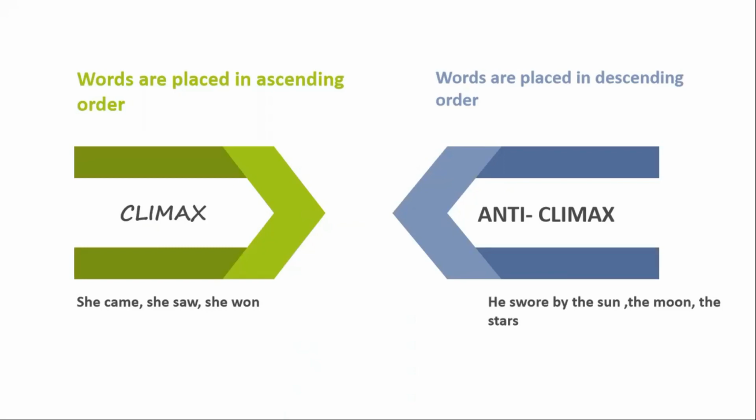So we have covered climax and anticlimax. So opposite to climax is anticlimax. Climax मध्ये words हे चढत्या क्रमाने येतात. Anticlimax मध्ये ते उतरत्या क्रमाने आलेले दिसतात.